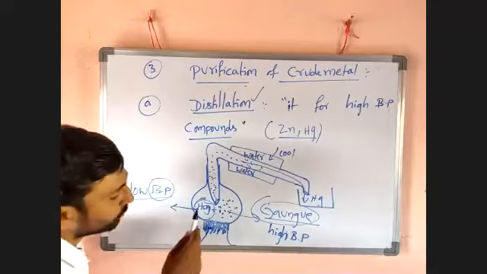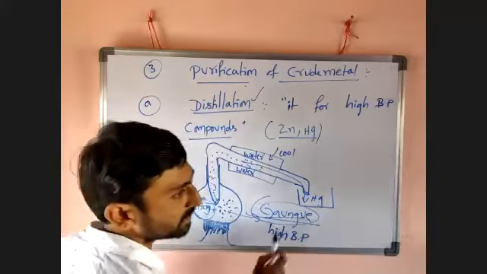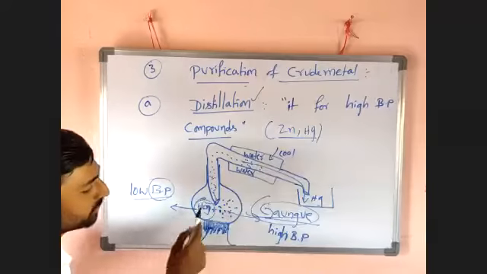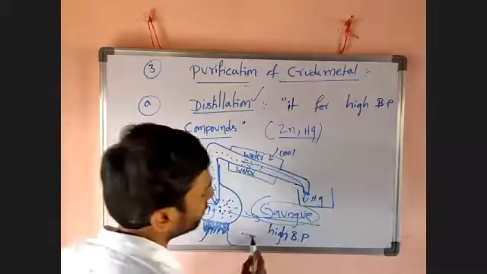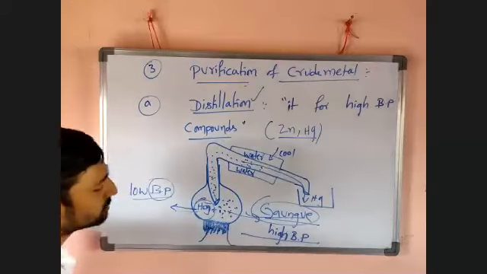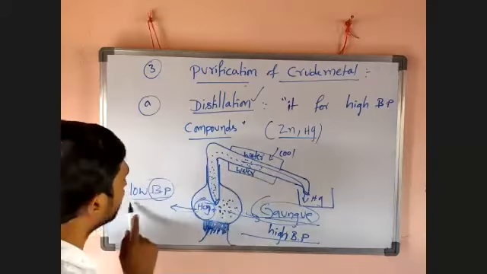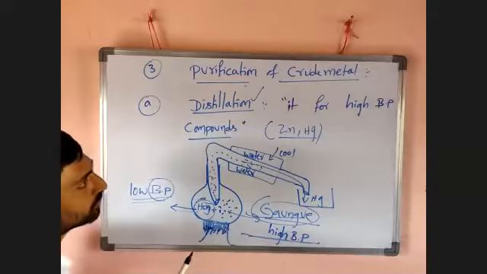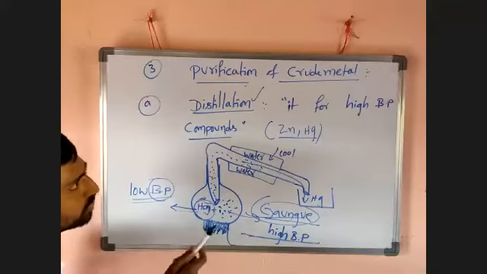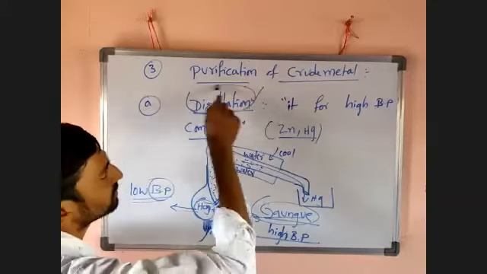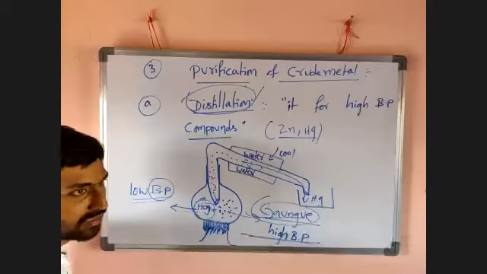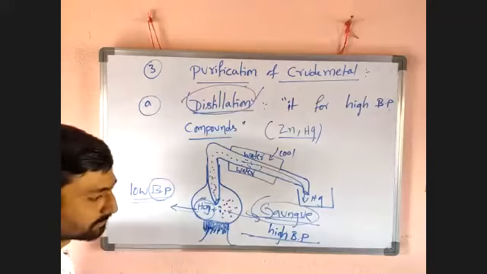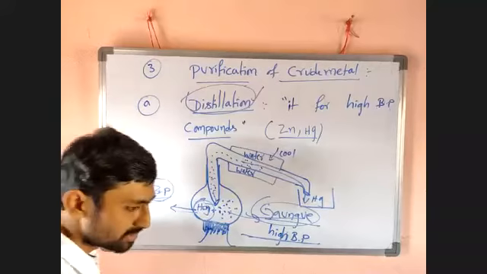We separated mercury from impurities based on the boiling point difference. Mercury has a low boiling point and the impurity has a high boiling point. Similarly zinc has a low boiling point and its impurities have a high boiling point. So zinc and mercury we can purify by using distillation. I hope you understand, guys. It is very easy. Simple.